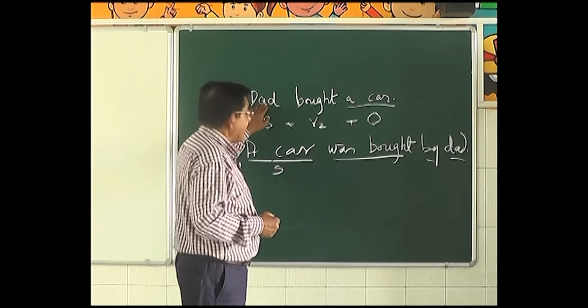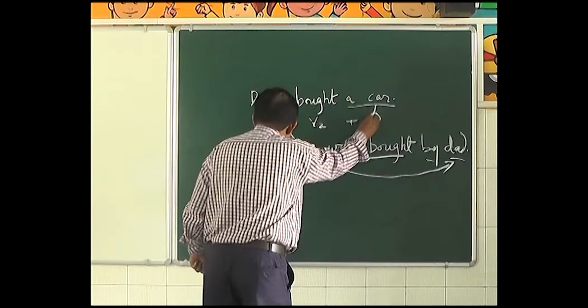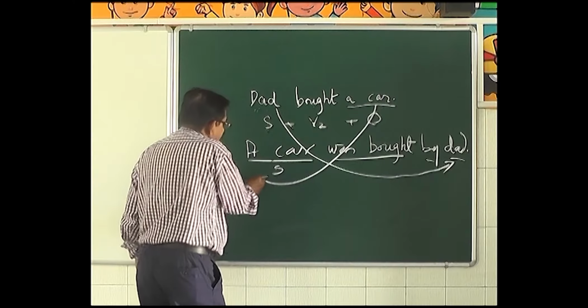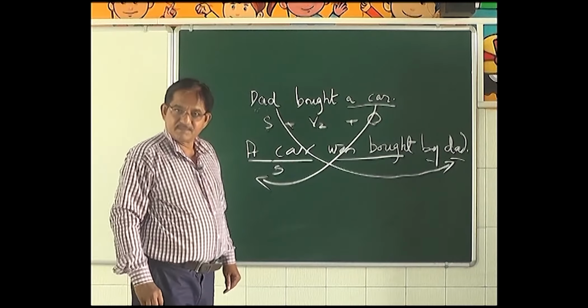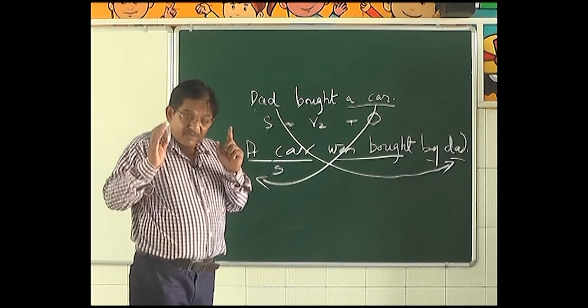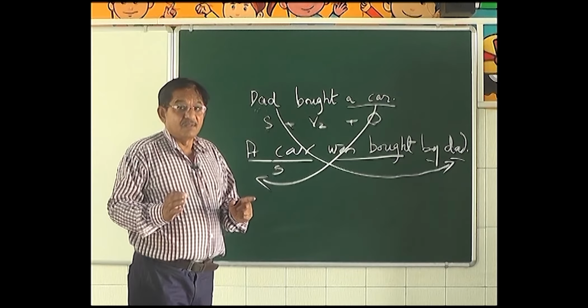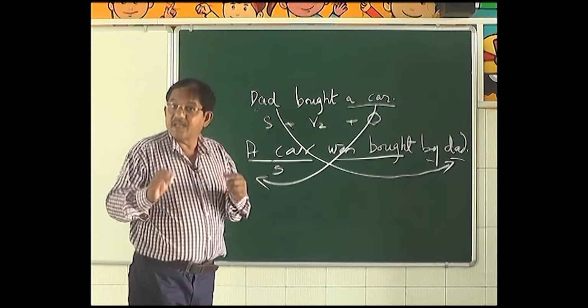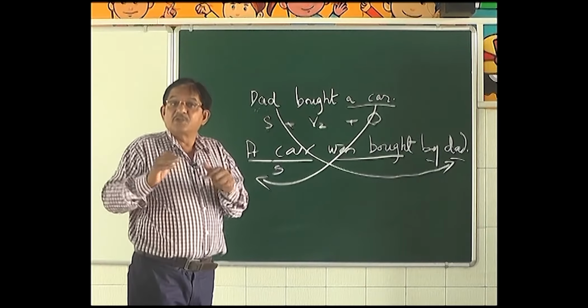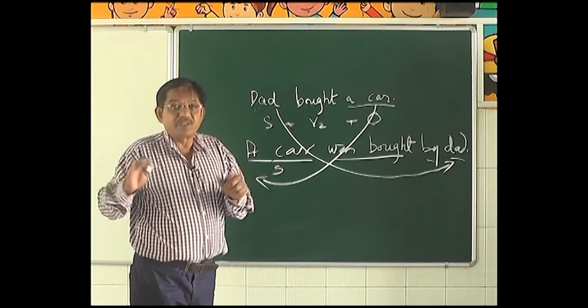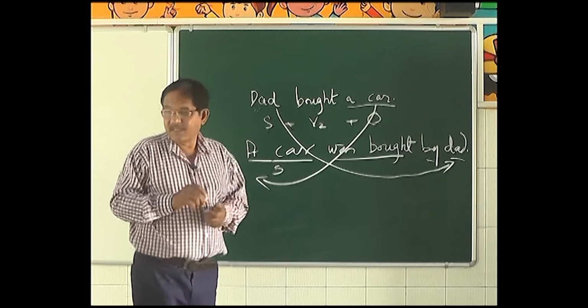In the active voice, a car was the object, and in the passive voice, that car became the subject. So the first step is to identify the subject and object, and then to interchange their positions.